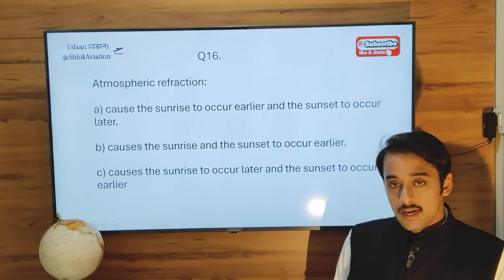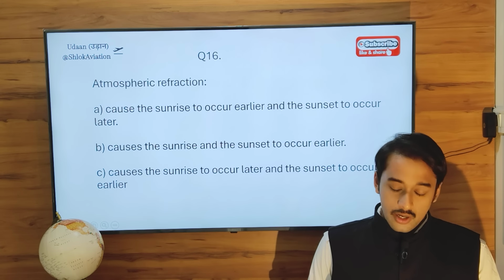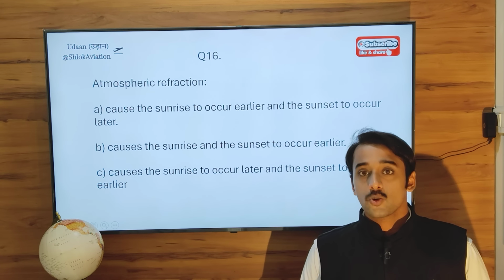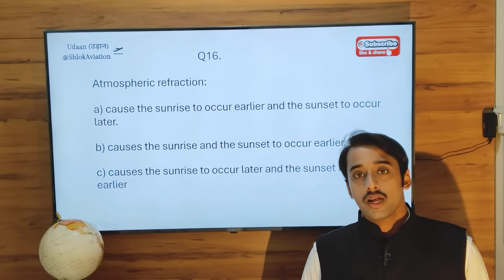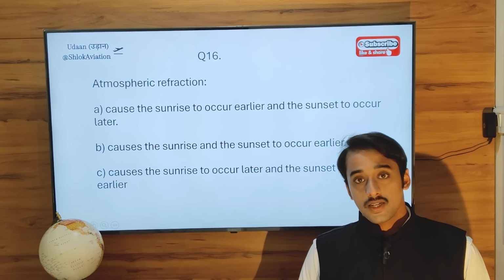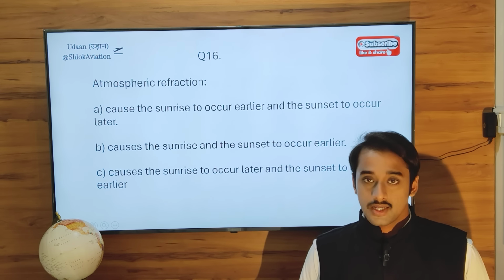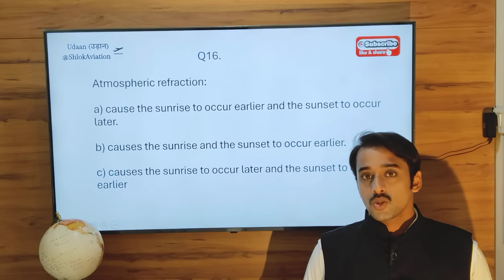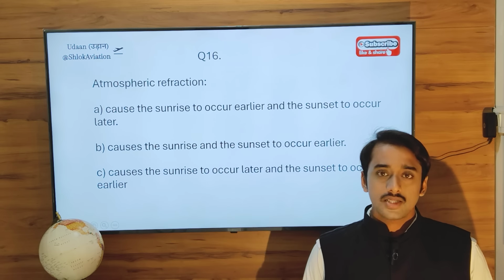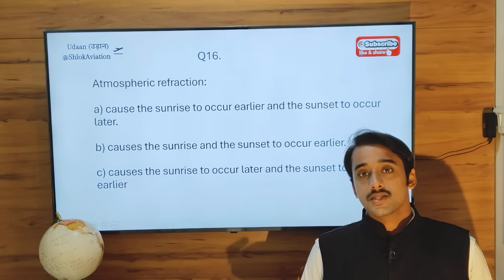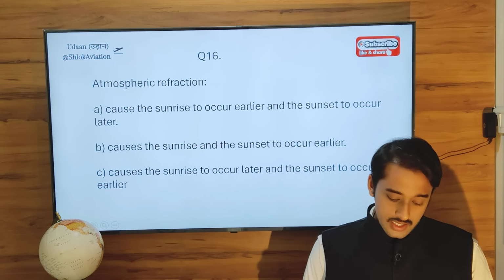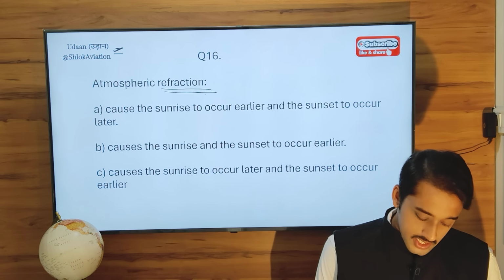Question 16. Atmospheric refraction. Now due to this atmospheric refraction we have the twilight period. That is, even before sunrise we get to see orange color in the sky. After sunset we get to see orange color in the sky. Right after sunset there is no pitch dark in the sky. There is still some light available in the sky. And this light after sunset and before sunrise is because of atmospheric refraction.